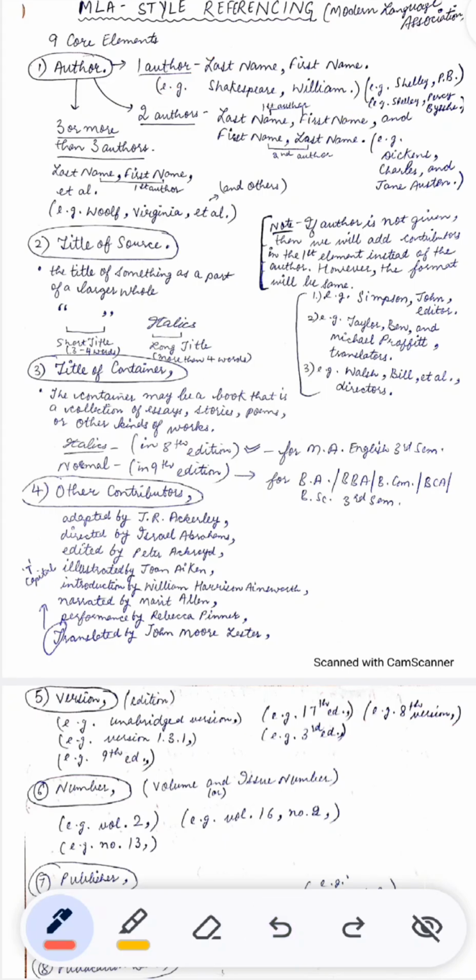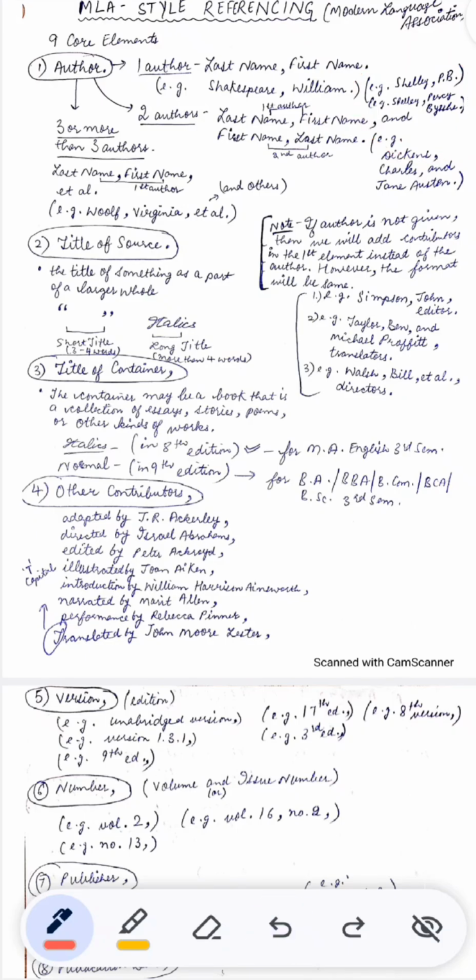Same is the case with an essayist, an author, a writer, a poet, having 3 words in his name. For example, P.B. Shelley. His full name Percy Bysshe Shelley. The answer will be Shelley, his last name, comma, P.B. period. With his full name, the answer will be Shelley, comma, Percy Bysshe, and then period. Shelley is his last name, Percy his first name, Bysshe his middle name.